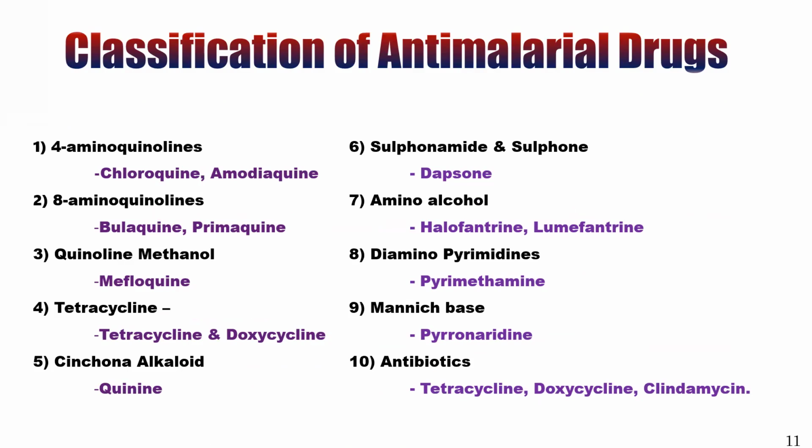Sixth class, sulfonamide and sulfone, its derivative dapsone. Seventh class, amino alcohol, its derivatives halofantrine and lumefantrine. Eighth class, diaminopyrimidine, its derivative pyrimethamine. And ninth class, nitro base, its derivative pyronaridine. And the 10th class, antibiotic, its derivatives tetracycline, doxycycline, and clindamycin. These are the 10 main classes of anti-malarial drugs.